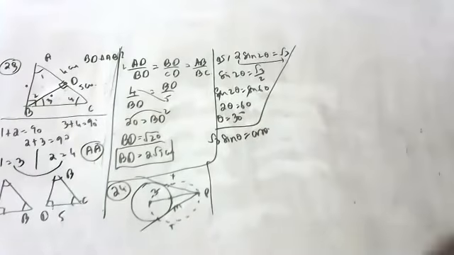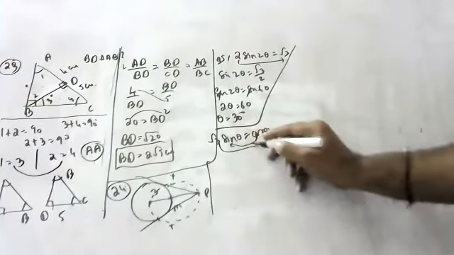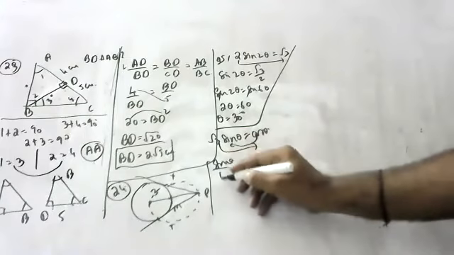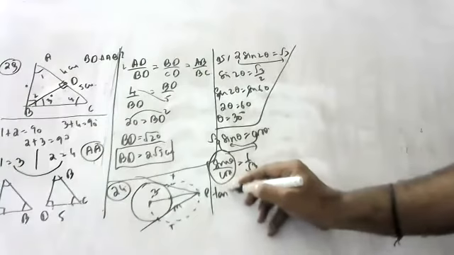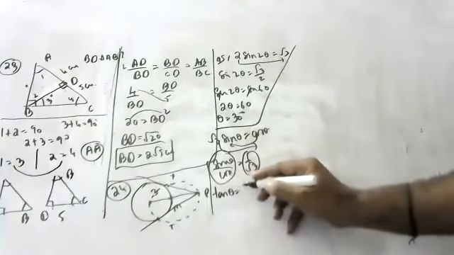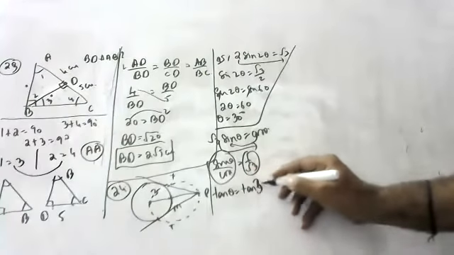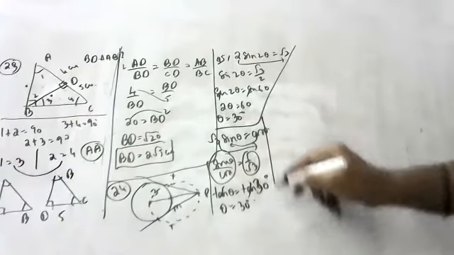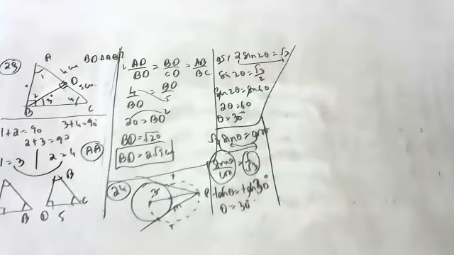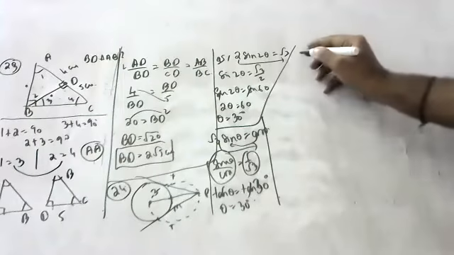Find theta again. Bring cos here, root 3 here. Sin theta by cos theta is equal to 1 by root 3. Sin by cos is tan theta, so tan theta is equal to 1 by root 3. Tan 30 is 1 by root 3, so theta is equal to 30 degrees. Okay, so the next question.